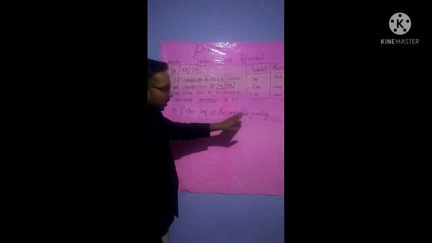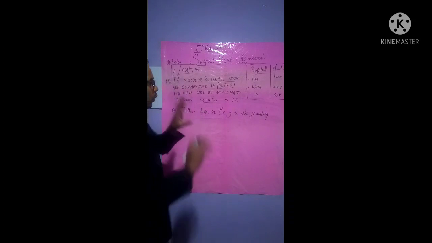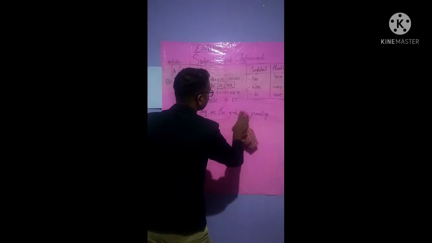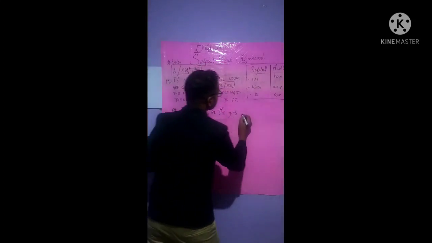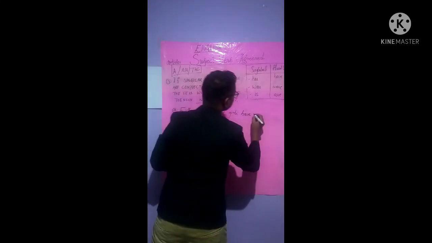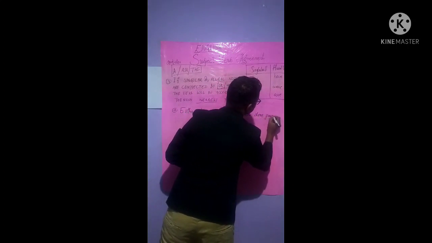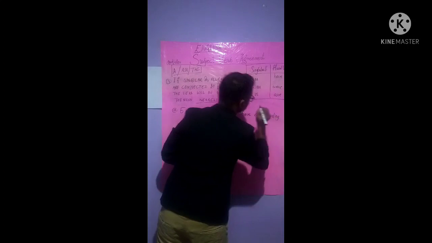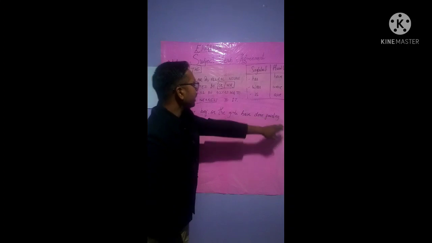Now, to modify this and to fulfill this rule number 3, we will quickly modify this sentence: either boy or the girls have done painting, isn't it?